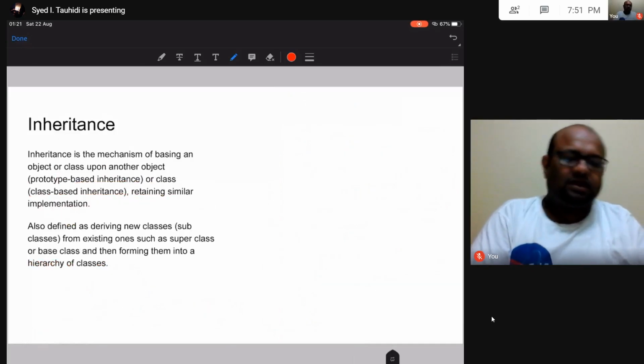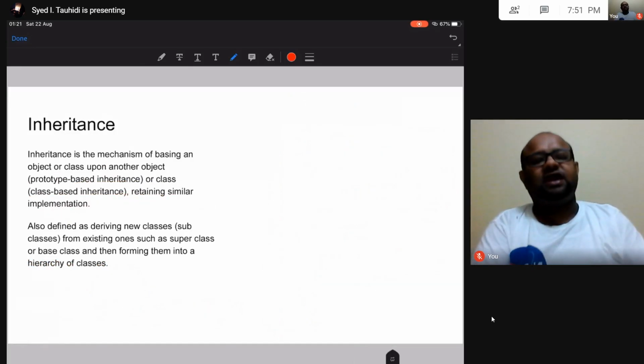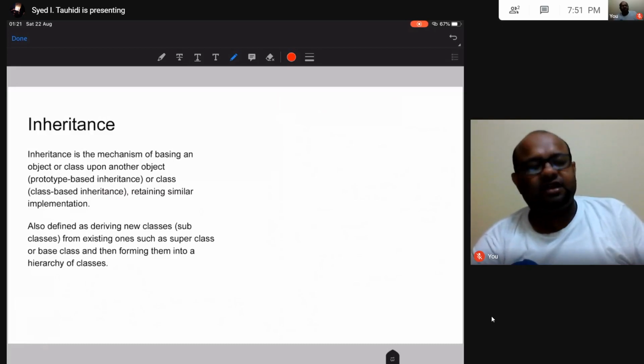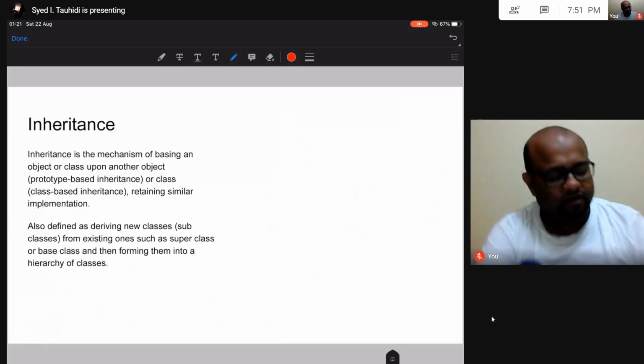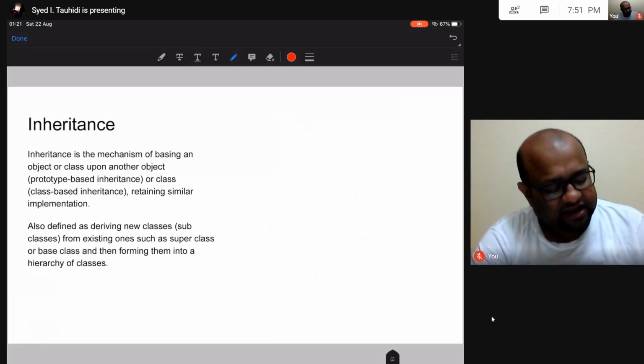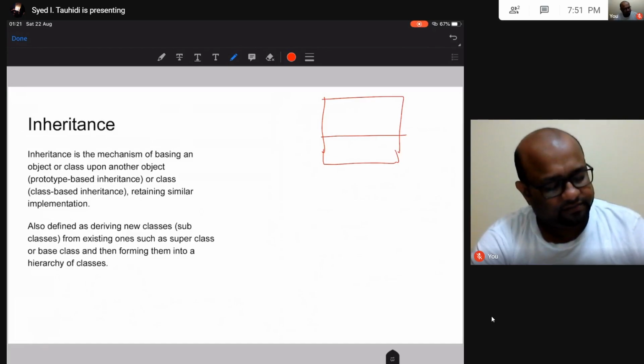All right, next is inheritance. Let me explain inheritance once again with an example. Let us take this class that we have been talking about too much already, our car class. It had two variables: one was string owner, and another was integer rounds.